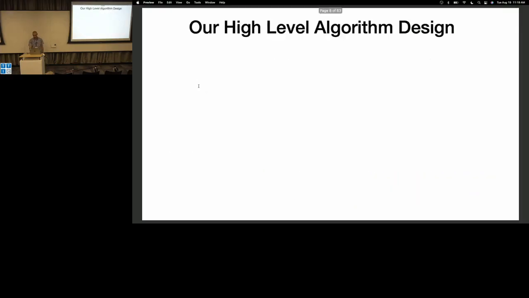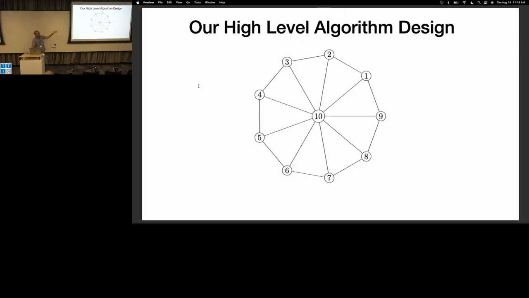Great. All right. Before I tell you about the vertex cover algorithm, I'll tell you about the high-level algorithm design principle that's guiding all of our work. It's a very simple concept, which is why I really like it, but we'll see later that it introduces some complications. Let's say this is our input graph, and we want to solve the vertex cover problem. Of course, you really want to take the vertex 10 and maybe some other vertices as well.